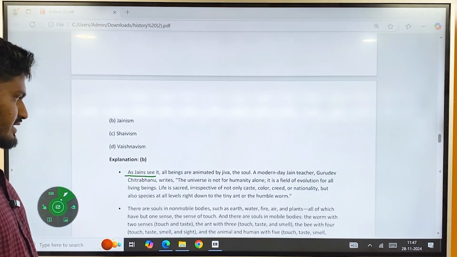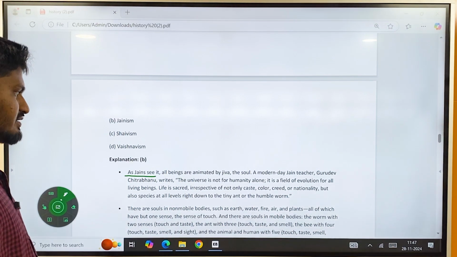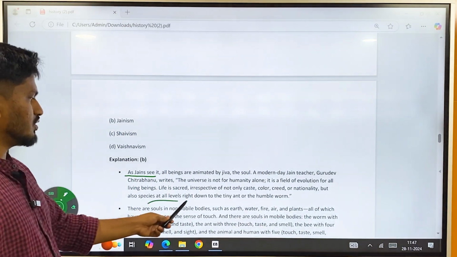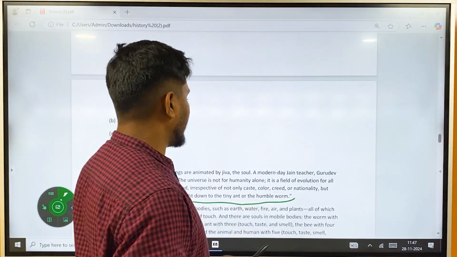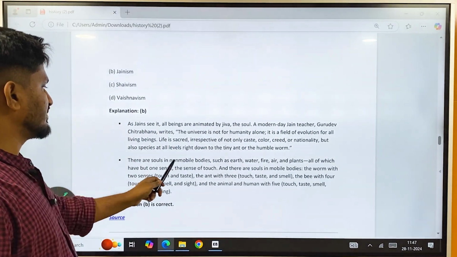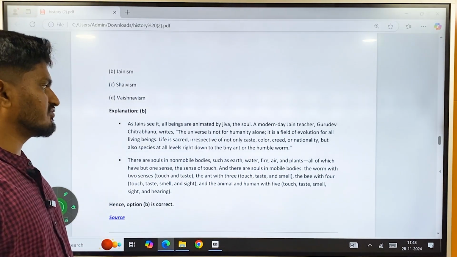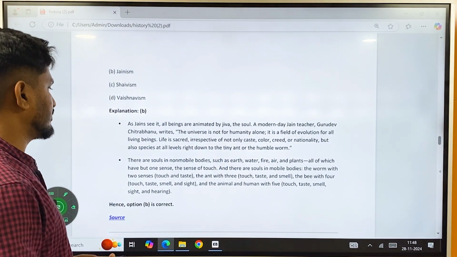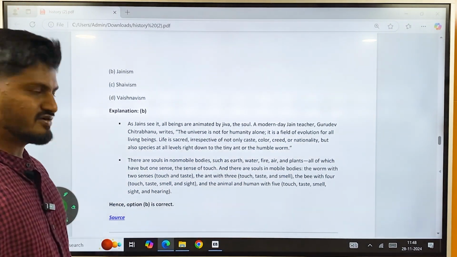Life is sacred, irrespective of not only caste, color, creed, or nationality, but also specifies all levels, right down to the tiny ant and the humble worm. There are souls in non-mobile bodies such as earth, water, fire, air, and plants, all of which have but one sense, and that is the sense of touch.